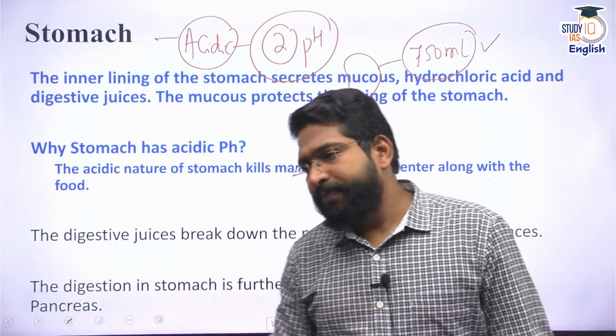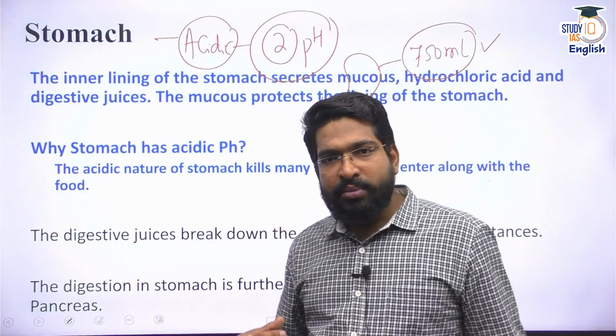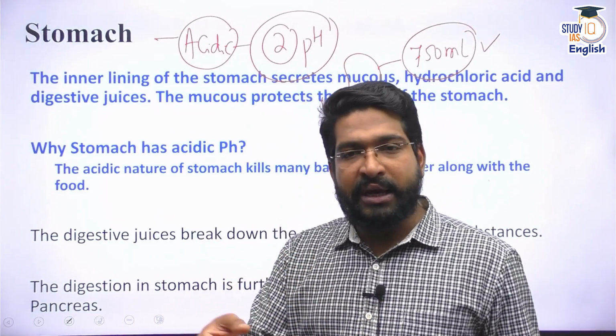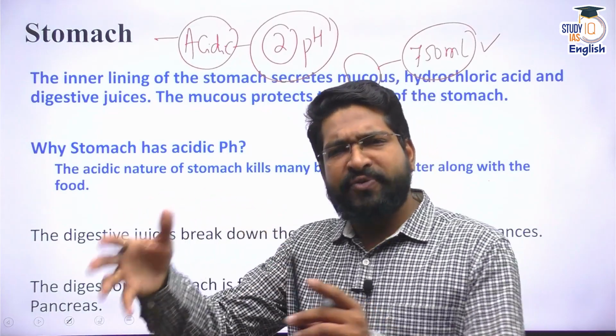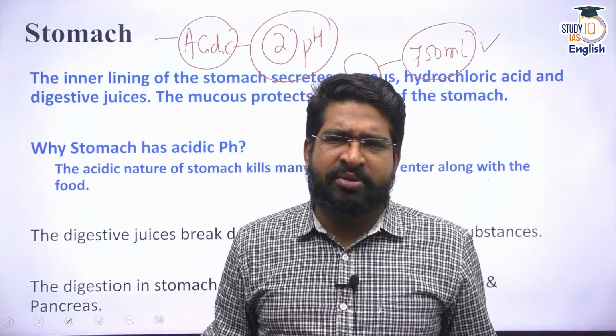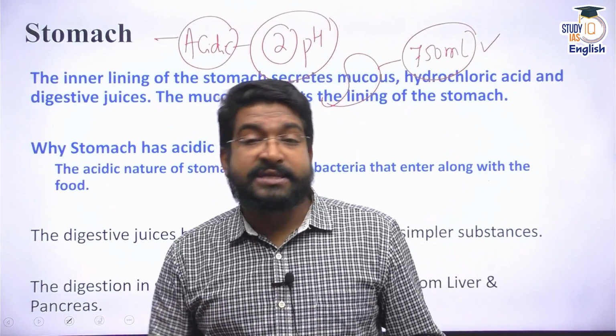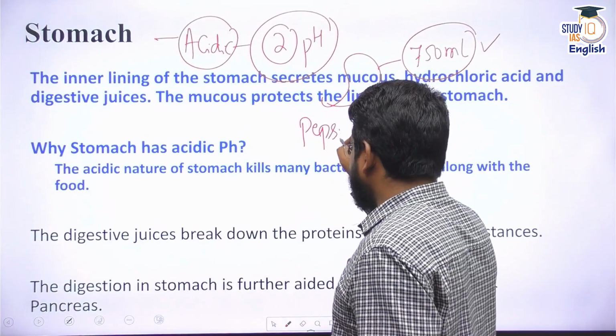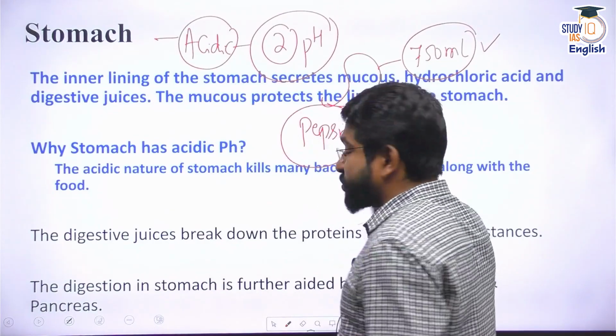Now you must be thinking, sir, food has to be broken down, and for that I have carbohydrates, proteins, and lipids, and some kind of enzymes have to act. But the stomach has a highly acidic pH. Will there be any enzymes there? Yes. The stomach has one particular enzyme which is activated in the acidic medium, called pepsin.